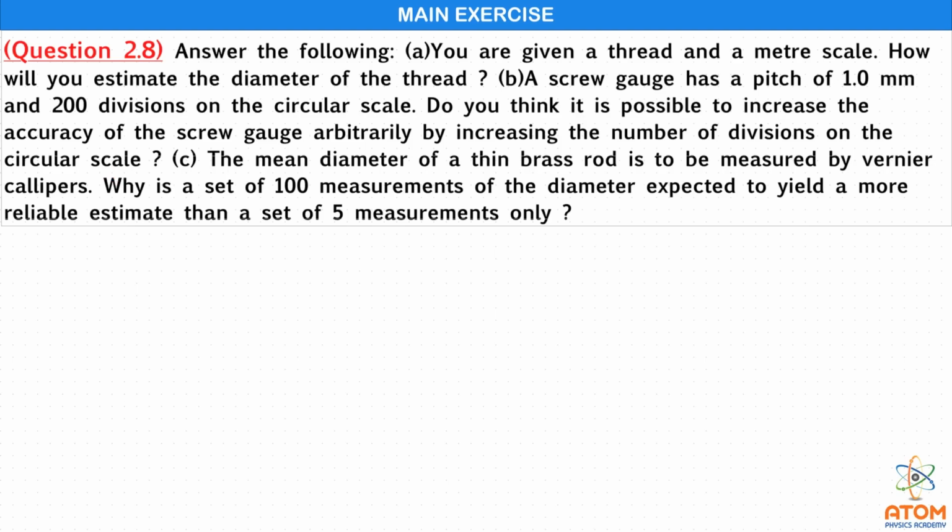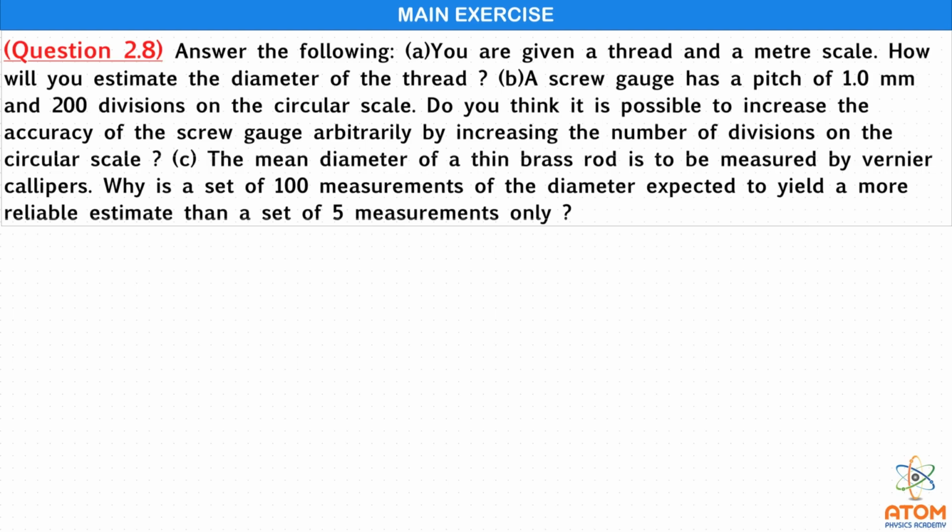And then C. The mean diameter of thin brass rod is to be measured by vernier calipers. Why is a set of 100 measurement of the diameter expected to yield a more reliable estimate than a set of 5 measurements only? Okay, let us see every question one by one.